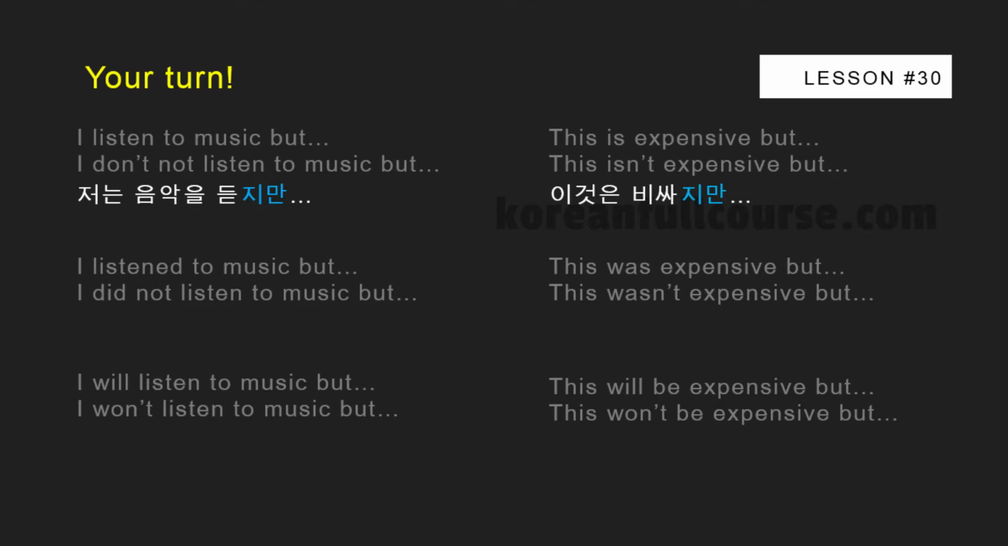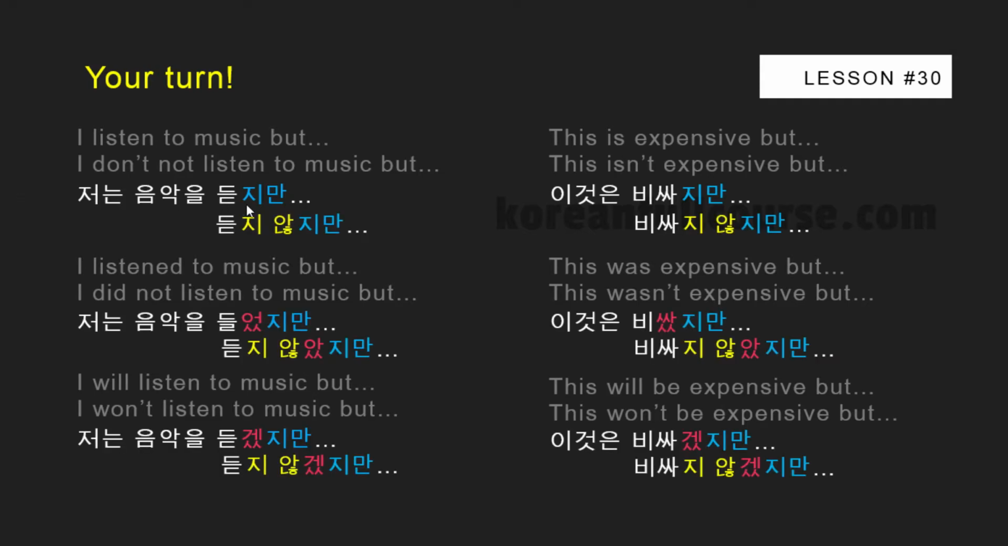Now let's see how well you understood the material. Pause the video and try to translate these sentences into Korean. 저는 음악을 듣지만, 듣지 않지만, 들었지만, not 들었지만, because 듣다 is an irregular verb and its stem is followed by a vowel. 듣지 않았지만, 듣겠지만, 듣지 않겠지만. 비싸지만, 비싸지 않지만, 비쌌지만, 비싸지 않았지만, 비싸겠지만, 비싸지 않겠지만. You can pause the video and read it for yourself.